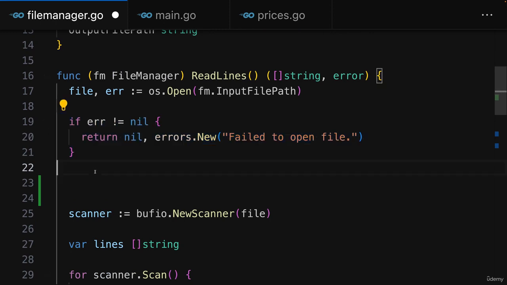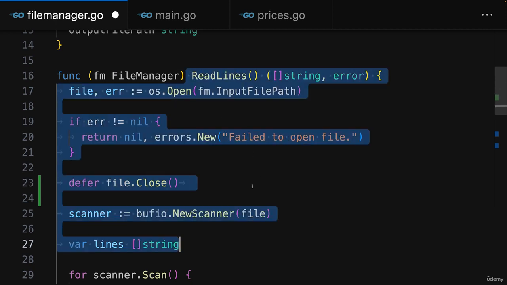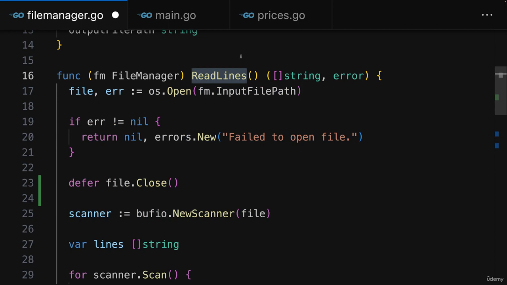After this if check here, where I know that opening the file worked, you can use the defer keyword to defer the file close operation. So I still call file close here, but when executing a function with defer in front of it, Go will actually not execute this code right away, but instead only once the surrounding function or method, so in this case the readLines method, finished, either because of an error or because it's done. So Go will call file close for me at the right point of time.